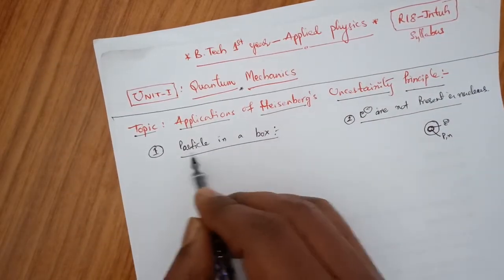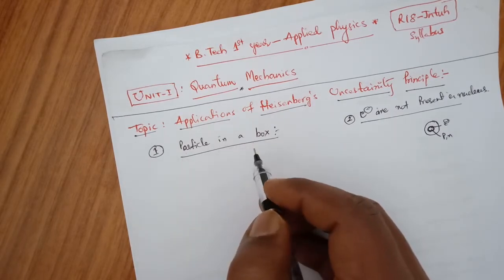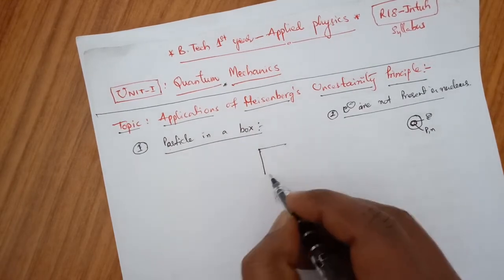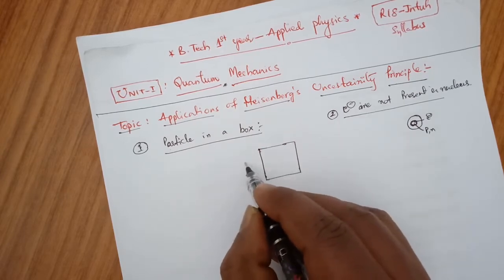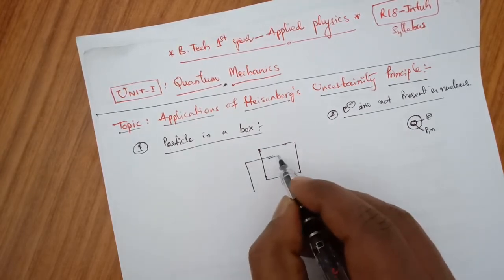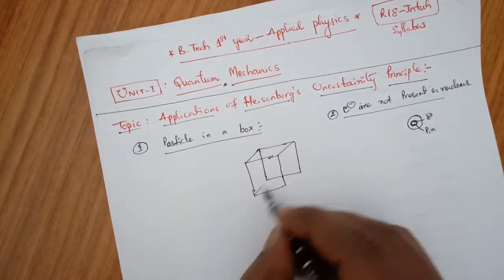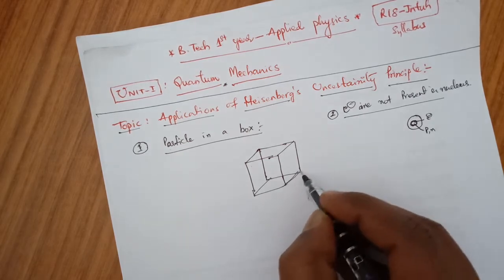If we consider a particle in a box, we can find the energy of the particle. Let us say this is one of the particles, which is taken in a box. Let us consider a three-dimensional box.